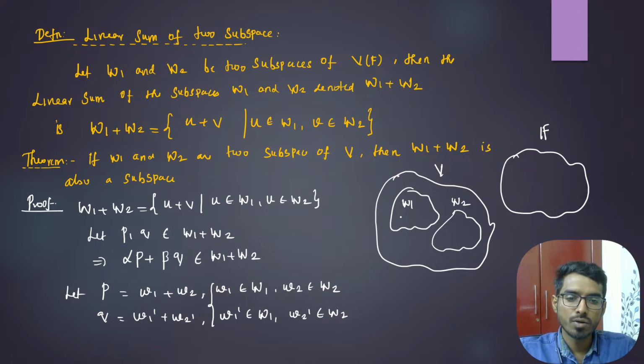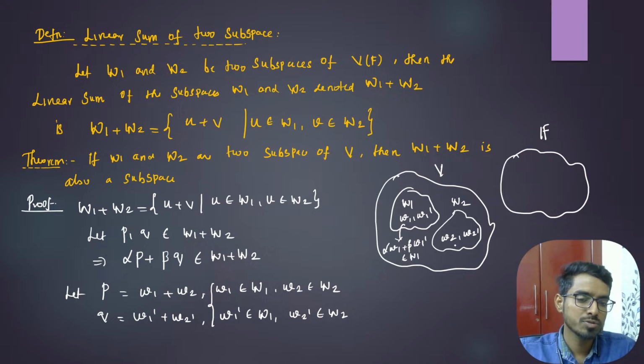So what I'm doing is I'm taking two elements. Here you take w1 and w1 dash, here you take w2 and w2 dash. Since w1 and w1 dash are both in W1, alpha w1 plus beta w1 dash is also in W1 by definition of subspace.